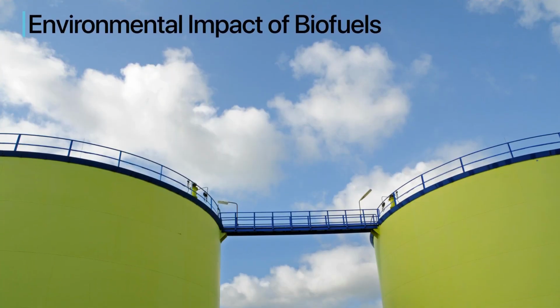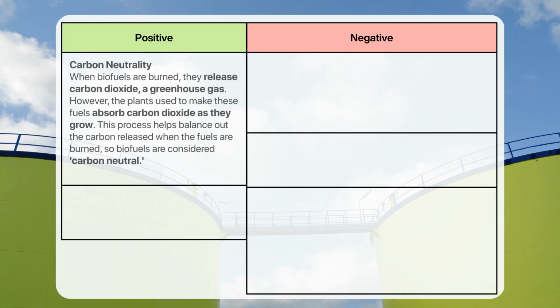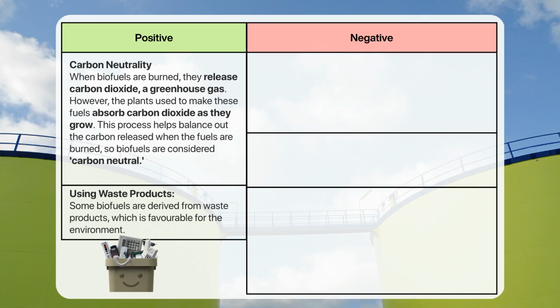The environmental impact of biofuels is a subject of much discussion. There are both positive and negative aspects to consider, starting with carbon neutrality. When biofuels are burned, they release carbon dioxide, a greenhouse gas. However, the plants from which these fuels are derived absorb carbon dioxide from the atmosphere during their growth. This cycle can offset the carbon emissions, leading to the classification of biofuels as carbon neutral. Essentially, they balance out the carbon dioxide they release by absorbing it when they grow. Another positive impact is that some biofuels are derived from waste products, which is favorable for the environment.